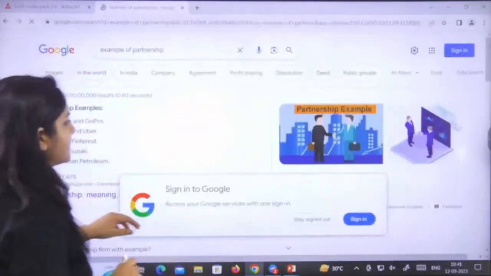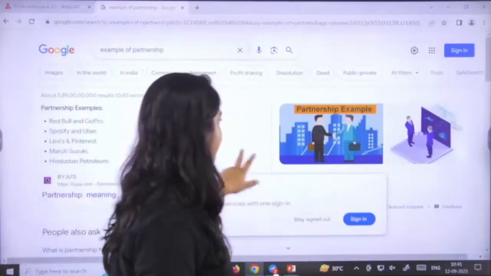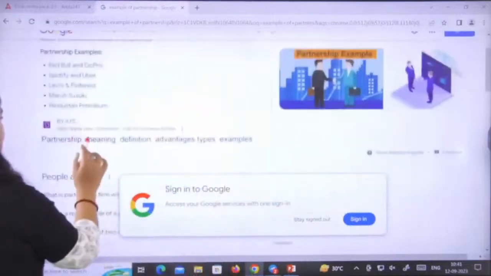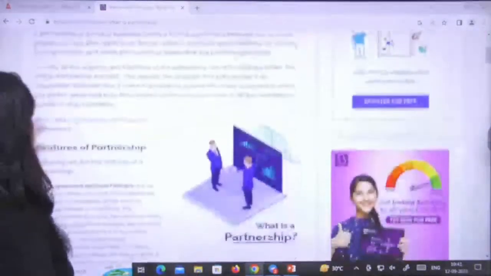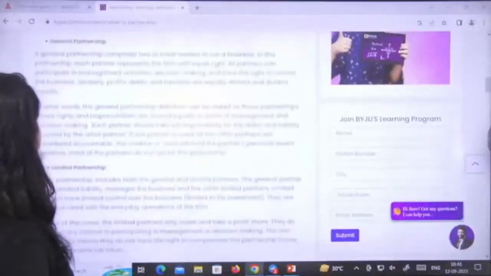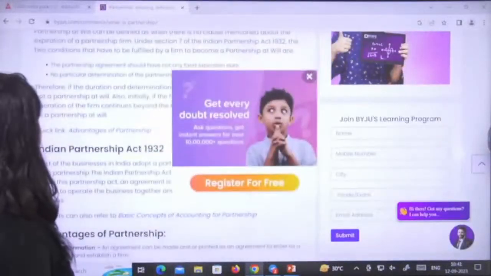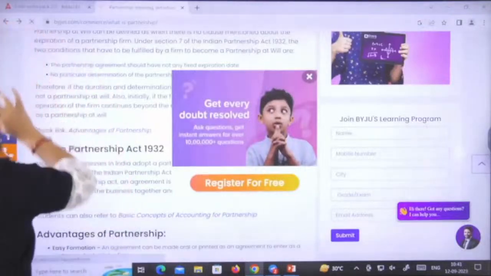Examples of partnership. You can see these are the examples of partnership. Let me show you the examples of partnership.